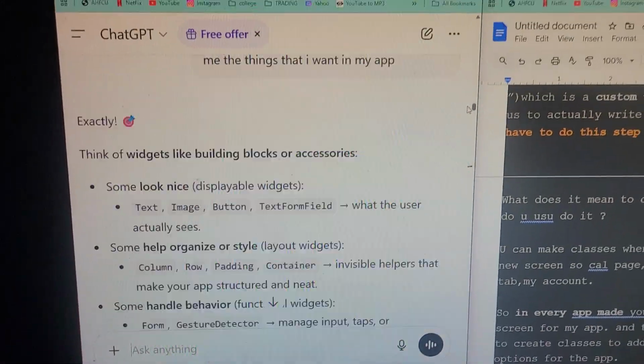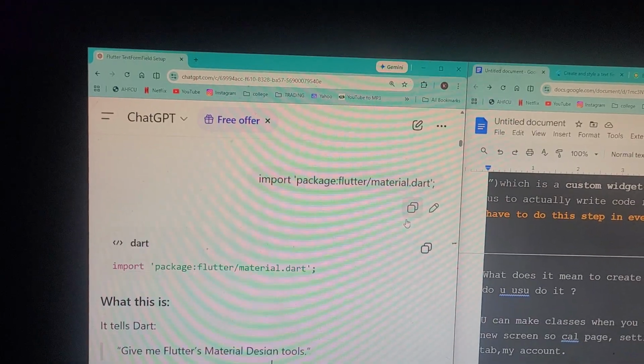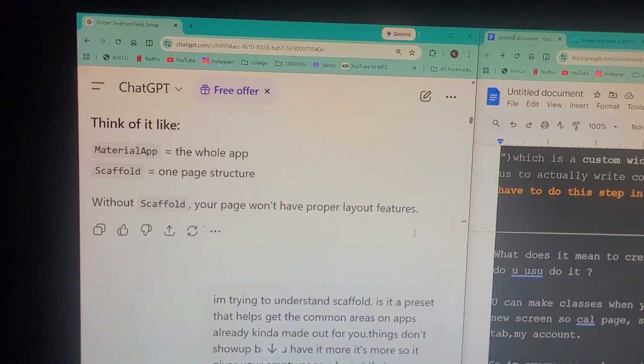I've only been doing this for like a day or two. And every single thing I'm like, okay, what is that? Some of them, I was like, what is a scaffold? What is a widget? All these terms I never heard before. I'm like, what is going on? A class, and then you gotta extend this and return. And it was like, bro, what is going on? You gotta make a root, and then for the root, you gotta make a class for that, and then you gotta make another class so that could be a class. I'm like, what is going on?